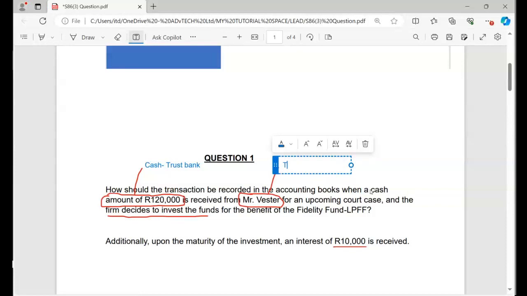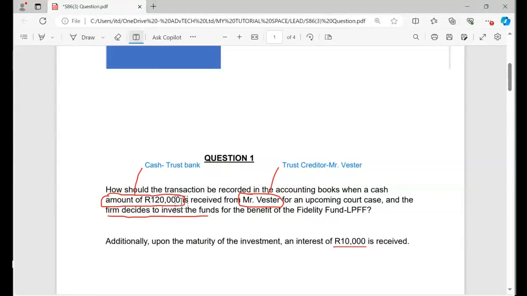It means I know that I'm going to deal with what you call the trust creditor. You see now? Why? Because I know that I'm owing. So when I owe, it means my client will be the trust creditor. In this case, my client is Mr. Vesta. Can you see now? Already I can see the accounts involved. I'm just analyzing beforehand, so make sure that you know how to do that.